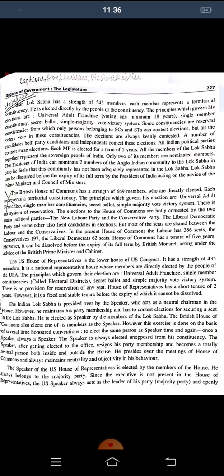So we can say that more or less the composition or the number of members varies, because the House of Commons has 669 members and the House of Representatives has 435 members, but moreover the procedure is quite similar. Hopefully you understood. Thank you.